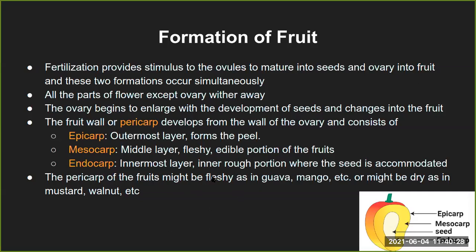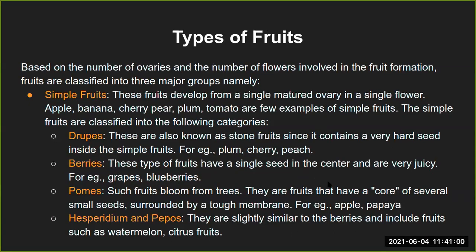So depending on what type of fruit it is, the pericarp will behave accordingly, and there might be a dry pericarp, like in the case of mustard and walnuts. These almost look as if they are only seeds and not fruit, because their pericarp is not really visible in the fruit stage, so we consider them as seeds only, because again the pericarp is very thin and dried out. So that is in general the formation of the fruit.